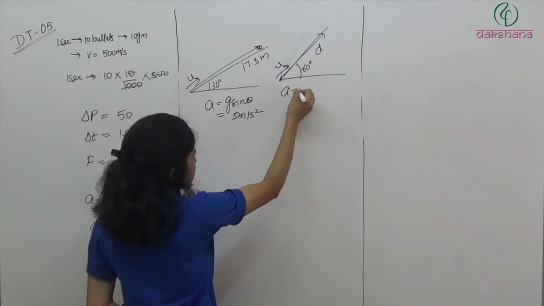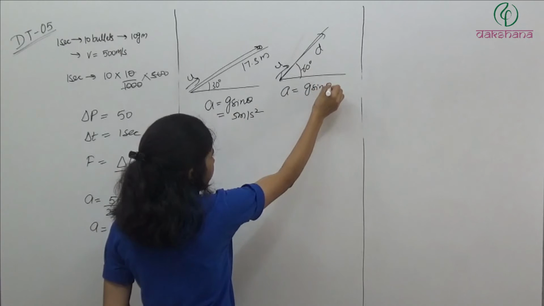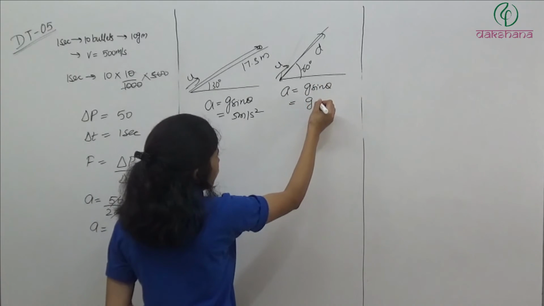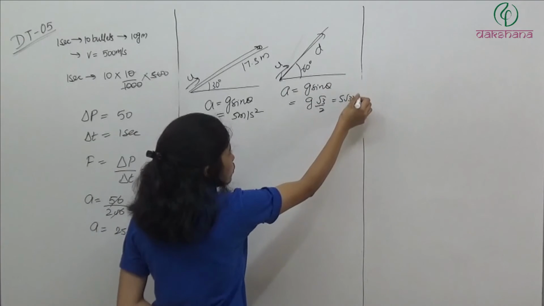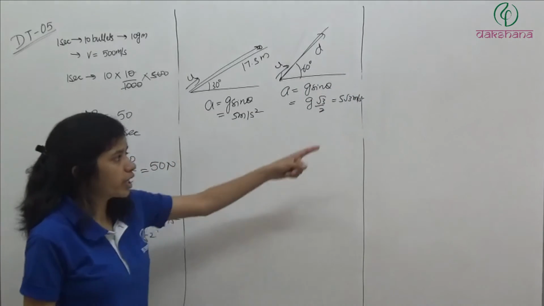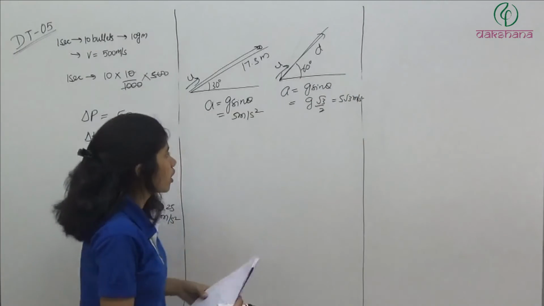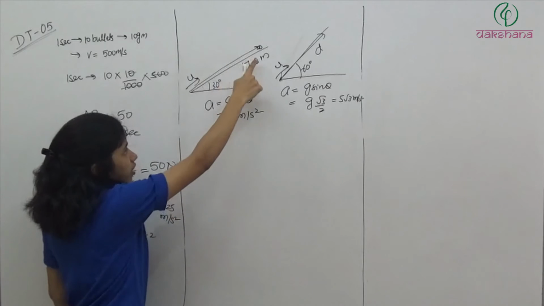In this case acceleration is how much? G sin theta. It will be g root 3 by 2. So it will be 5 root 3 meter per second square. So in this case we have more retardation. So now initial velocity is u, final velocity is 0.